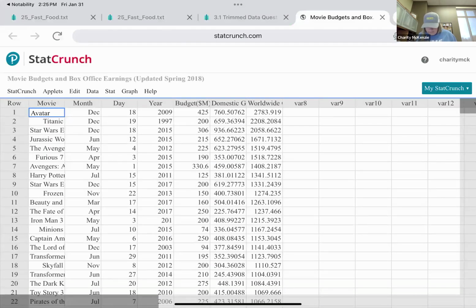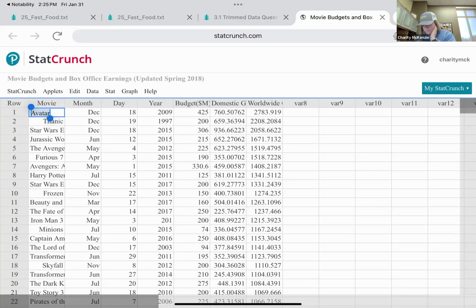It's a bunch of different things. This is movie budgets and box office earnings. So like the movie data, we could do a mode of that, but it's words, so we can only do a mode. Months, well, months doesn't make sense to do a mode, but I guess it could, depending on the data and so forth on the budget, domestic, worldwide.